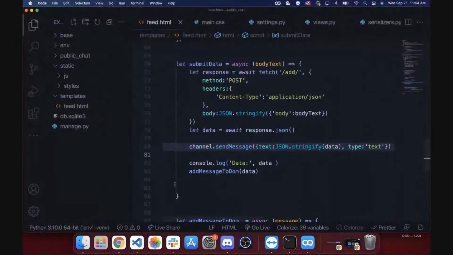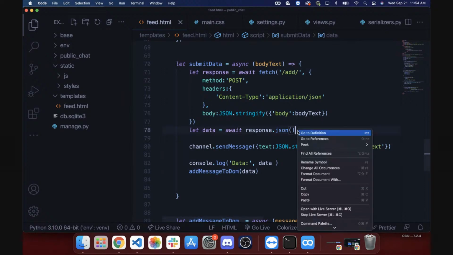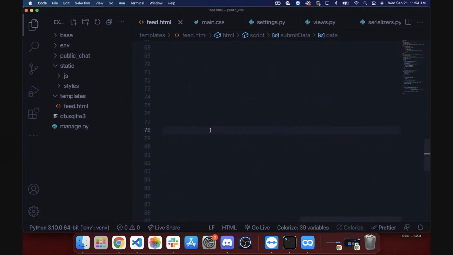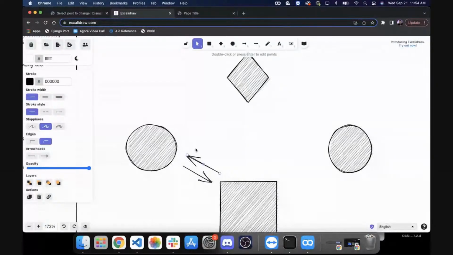So this is the functionality right here. We submit the data, we send it, and then we get the data back. And then we add that message to the DOM. So the message goes here. Then once we get that message back, we send it to Agora, and Agora will take that message and transmit it to user number 2.